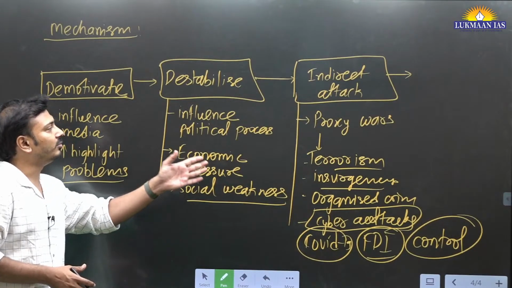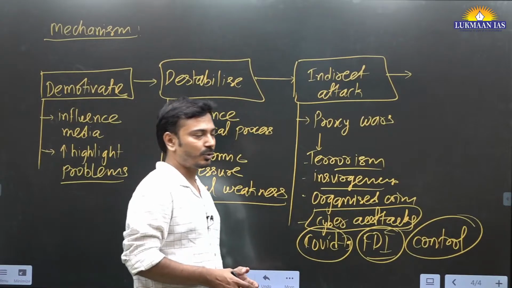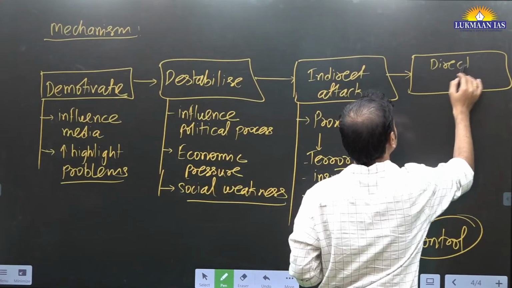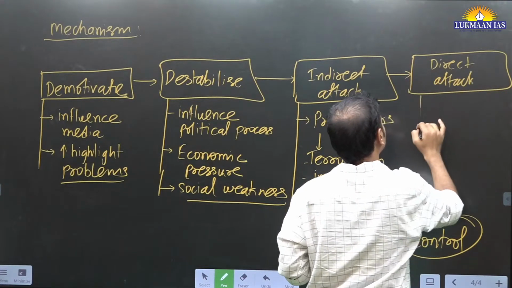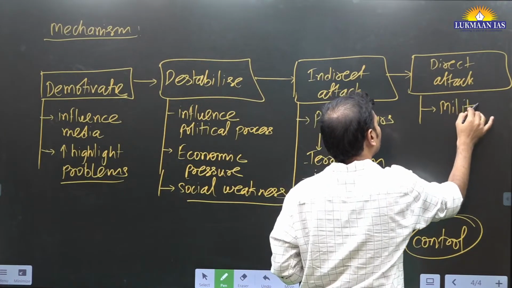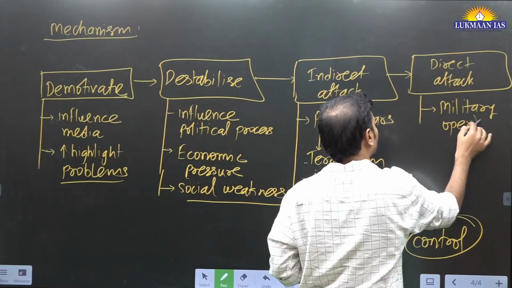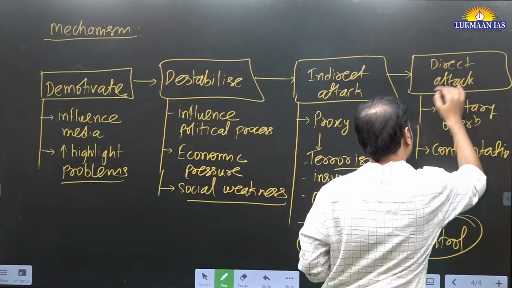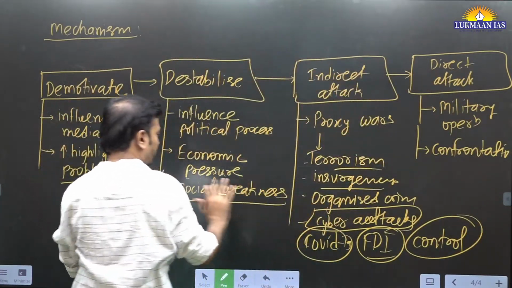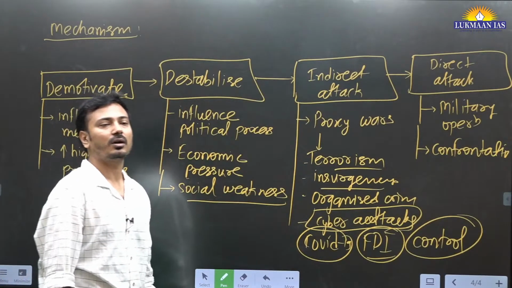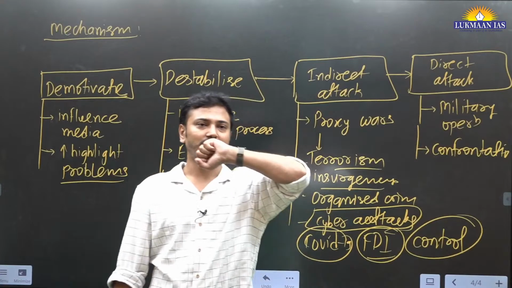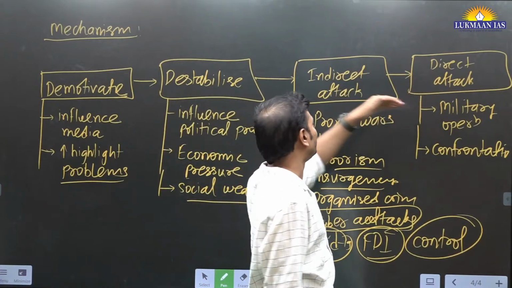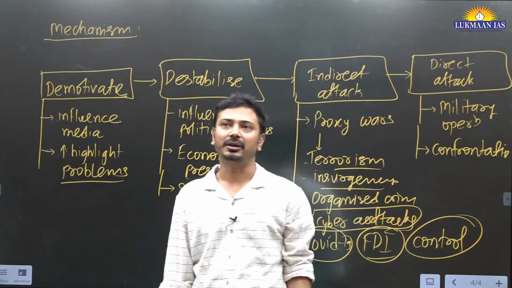This is what we call proxy war. It is indirect attack. Then there is the final direct open attack. Here we can say military operations, open confrontation. Here is the conventional aspect; till that time it was the unconventional aspect. Generally a country does not resort to this last one because there will be loss to that country also. If one wages war, the other will also attack directly, since it has been given a reason.